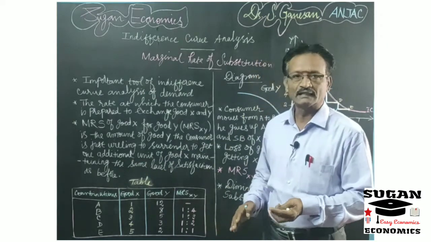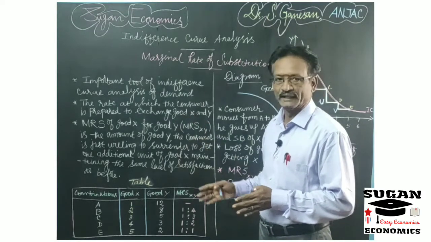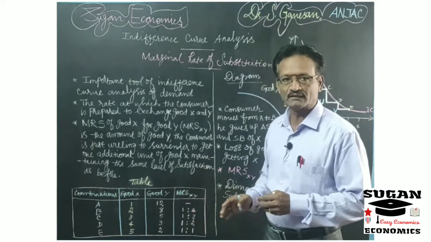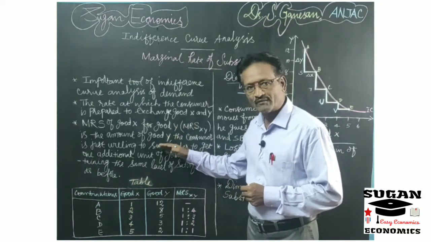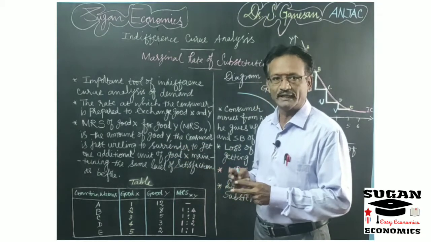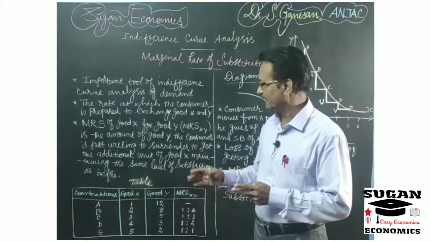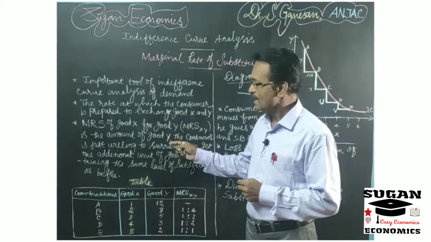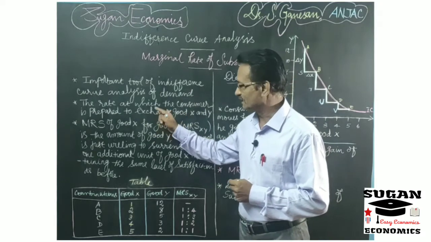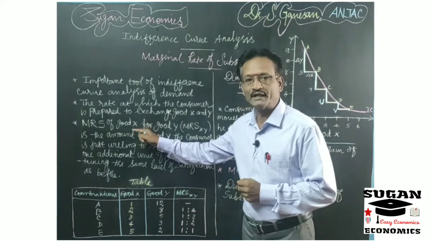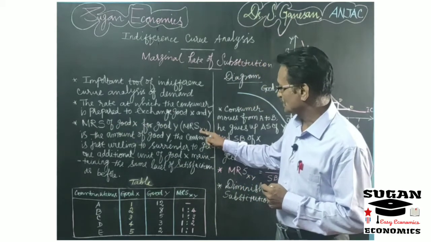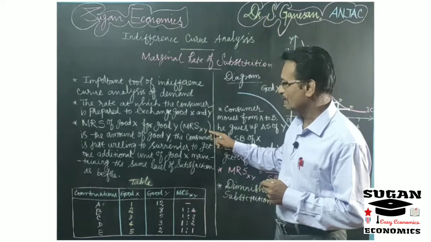Here the constraint on the consumer is a limited amount of income. The income of the consumer is given and constant, with no change. With the given income, the consumer can change the combination of both commodities, X and Y. At that time, how many units of commodity Y are given off for getting 1 unit of commodity X is called the marginal rate of substitution of commodity X for commodity Y.